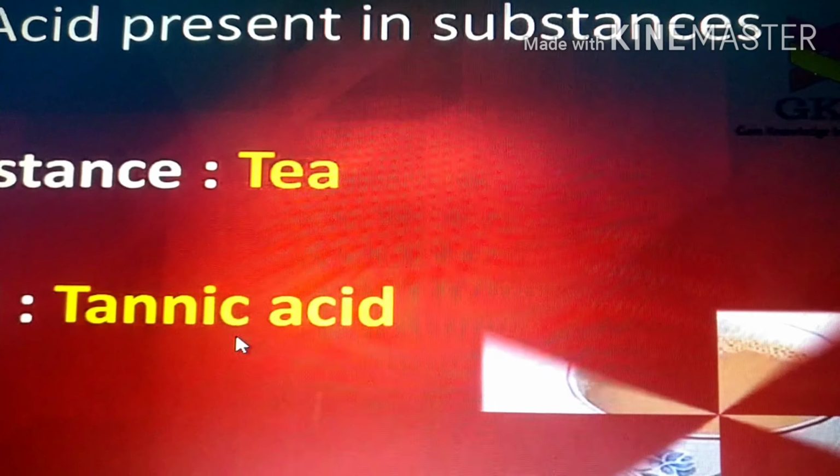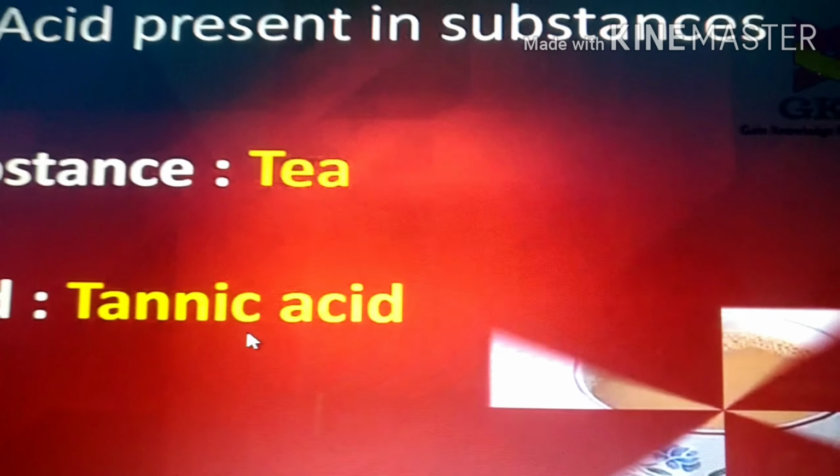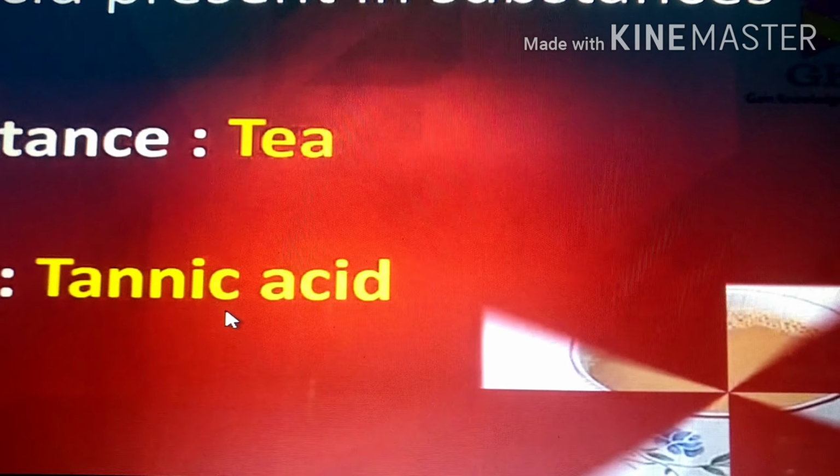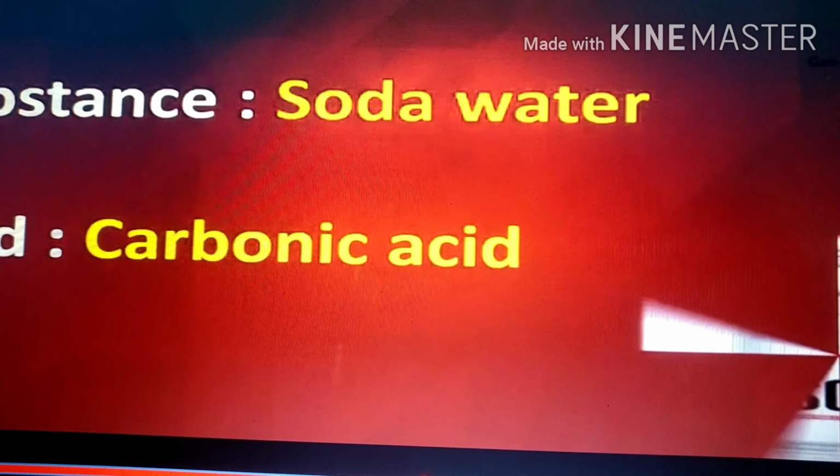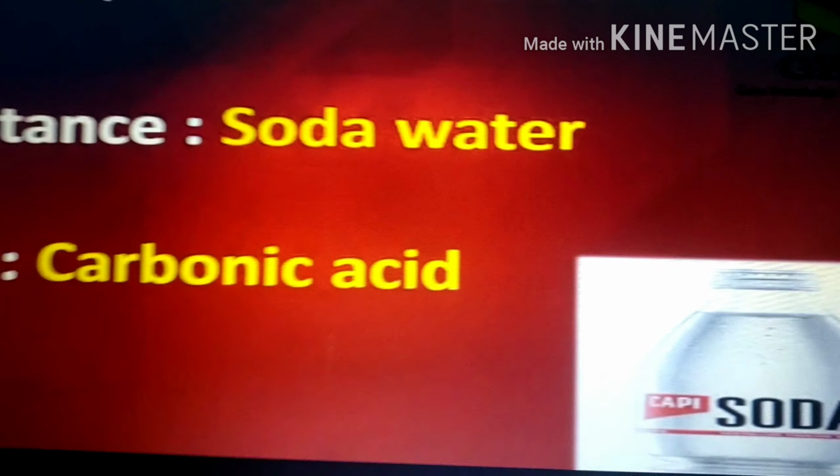Children, do you know we like to drink tea? Sometimes we feel coolness, we like to drink tea. Even your parents like to drink tea. Do you know what type of acid it contains? Even in tea there is a presence of tannic acid. In case of soda water, it contains carbonic acid.